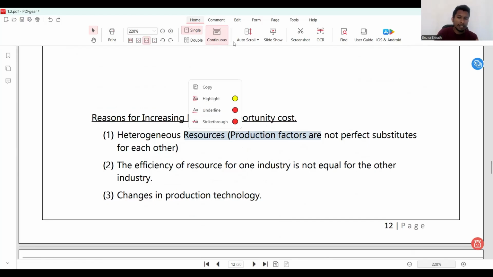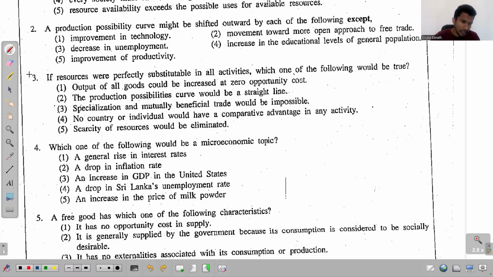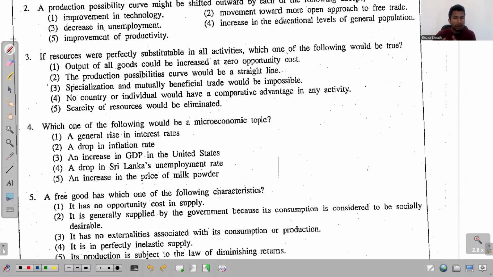If you come to question number 3 again, if resources were perfectly substitutable in all activities, which one of the following would be true? You must know this. If you select the answer, remember what I showed.